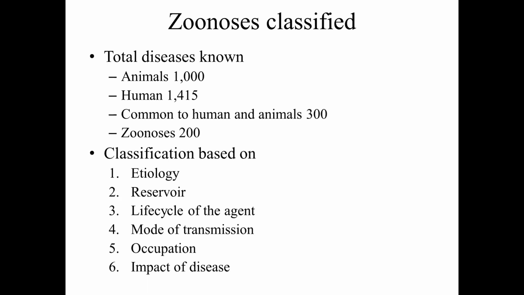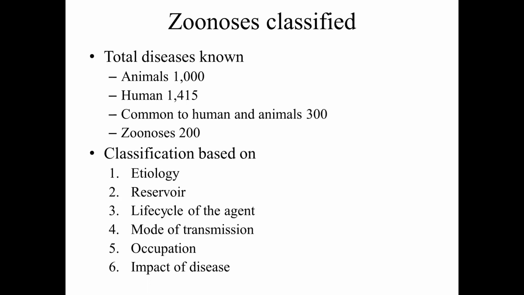The bacterial zoonosis, viral zoonosis, fungal zoonosis, rickettsial zoonosis, prion zoonosis, likewise chlamydial zoonosis. Okay. Based on the reservoir, where the infection is maintained. Is it a particular animal species, the reservoir, or is it a human being? And from which place it is being transmitted? Again, I'm going to explain about reservoir a little later.